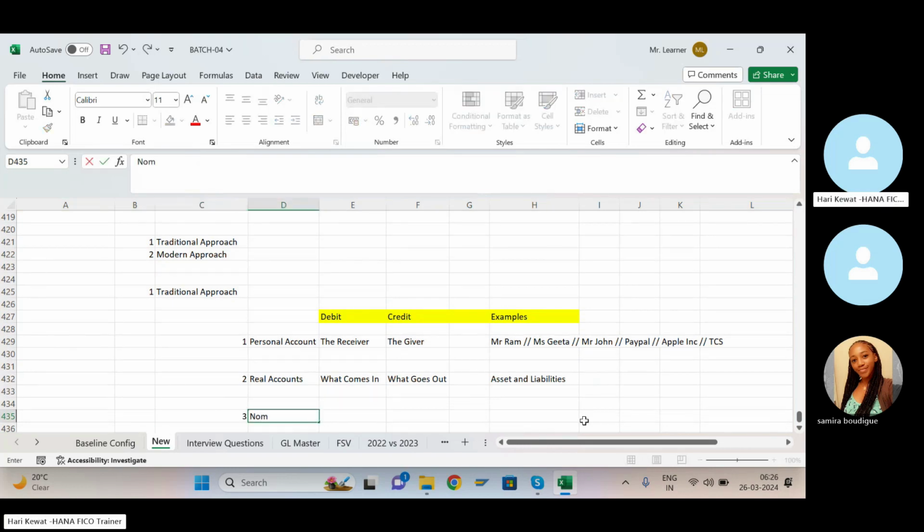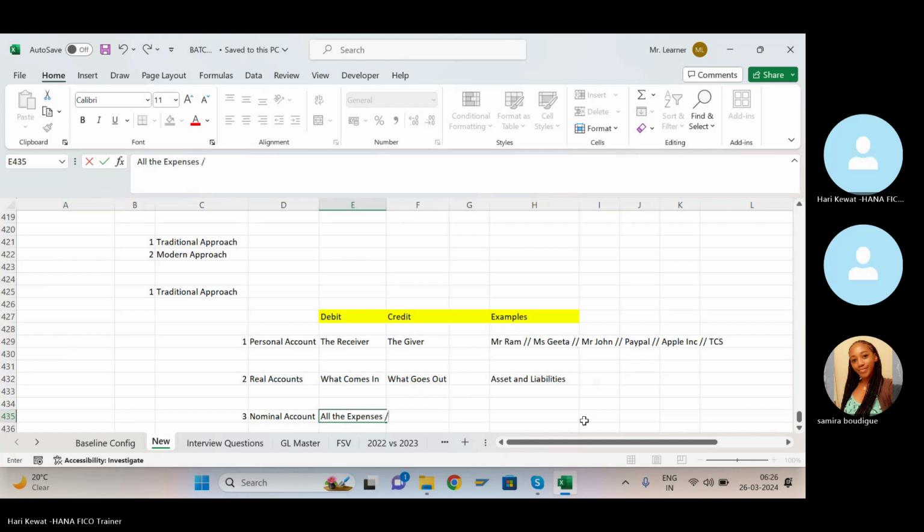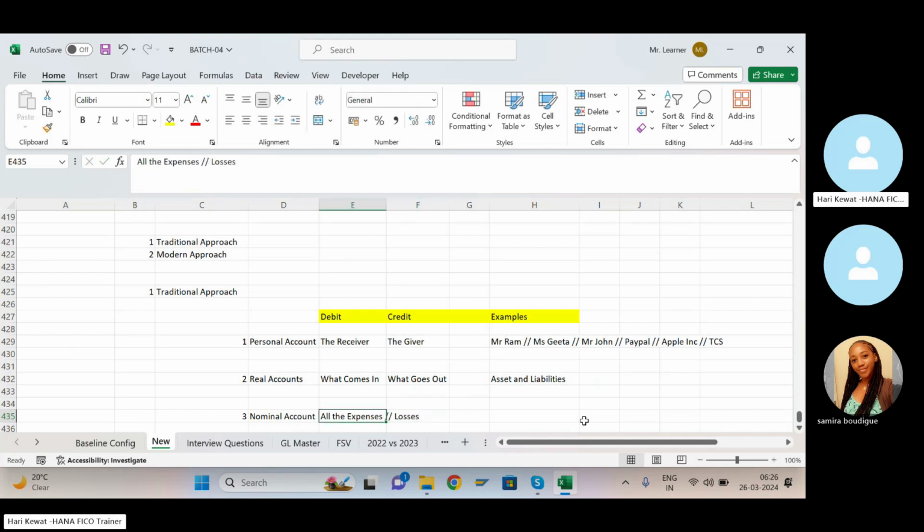Now third, the nominal account. In nominal account, the rule says that all the expenses and losses are debited. If you are incurring any expenses or bearing any loss, then that should be debit.